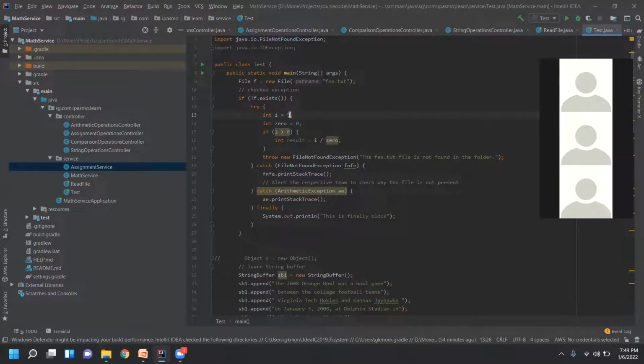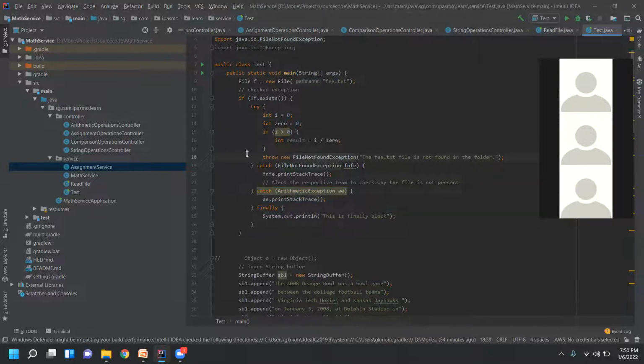For now, I'm just giving it as 5. If I type i equal to -4, or 0, anything, this condition will fail. When this condition fails, it will not get inside this block, and the exception is not going to occur at all, right?